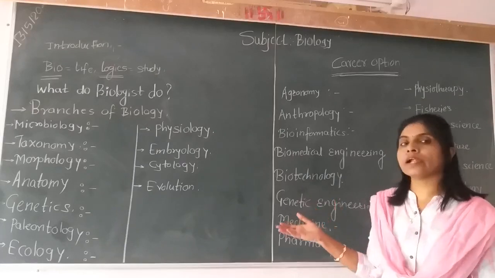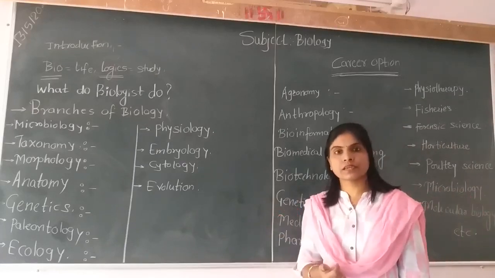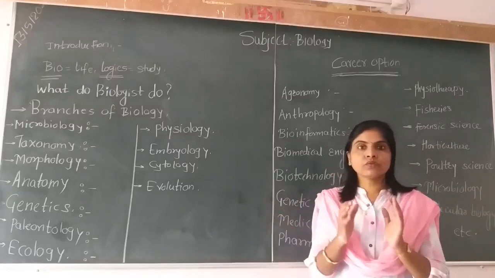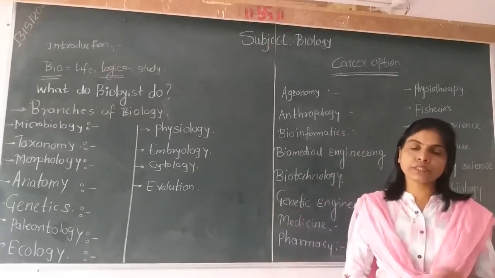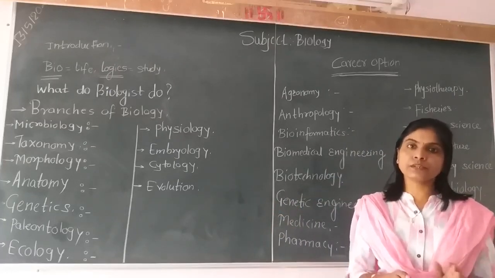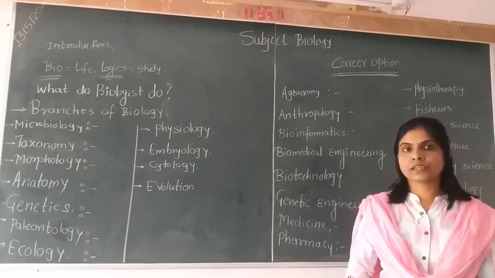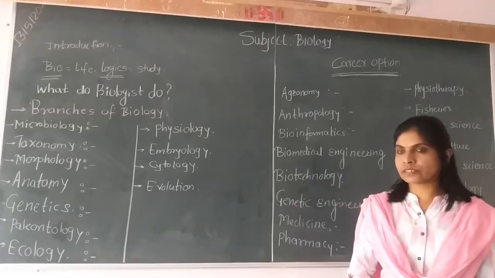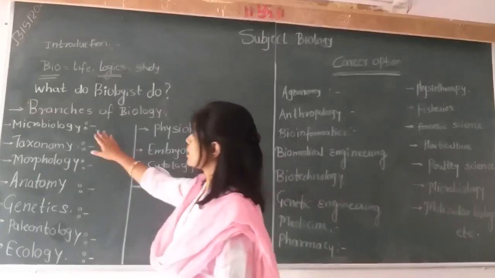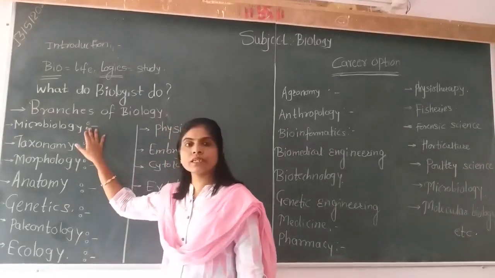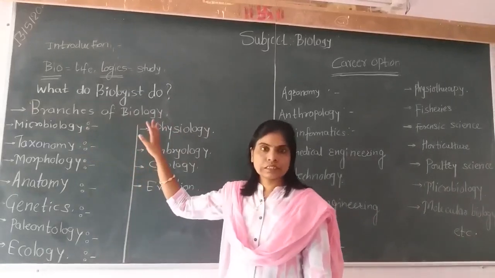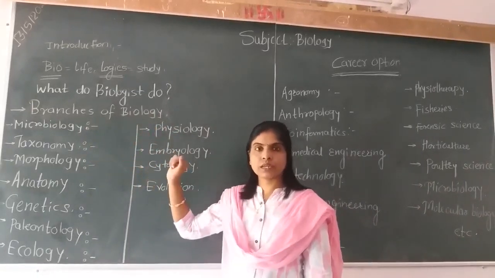As you all know, biology is a multidisciplinary science. So the varieties of aspects related with plants and animals contribute to the different branches of biology. Which are they? I would like to discuss here. The first one is microbiology, the study of microorganisms.